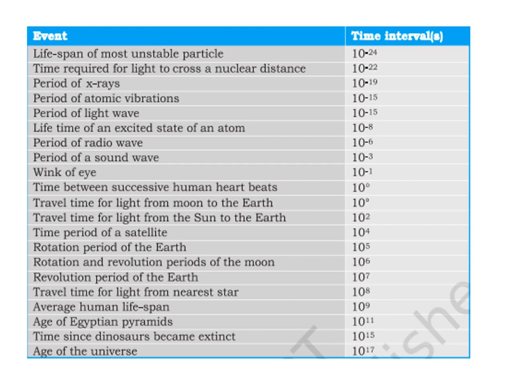The travel time for light from the nearest star is 10 to the power 8. The average human lifespan is 10 to the power 9. The age of the Egyptian pyramids is 10 to the power 11. The time since the dinosaurs became extinct is 10 to the power 15. The age of the universe is 10 to the power 17. So these are all some ranges of time, right?